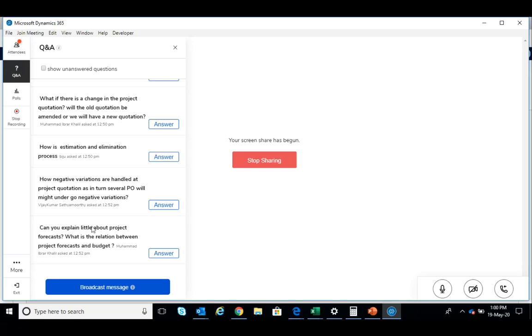Yeah, project forecast and budget we can explain. Okay, see, project forecast is usually done for projects with a longer duration than one financial year. So forecast runs parallelly along with the budget, but usually forecast doesn't have a financial year restriction. That is number one. Number two, you can have a forecast for an entire company, meaning you can have one forecast under which you can have multiple projects coming in.